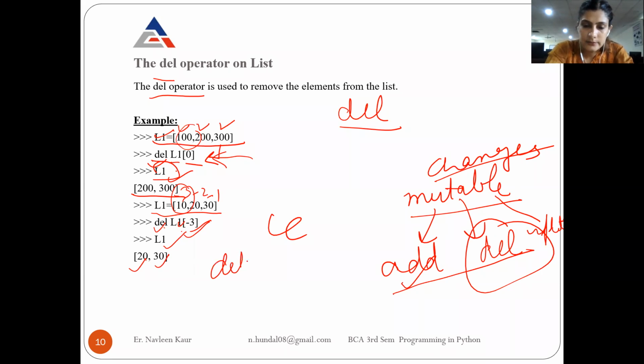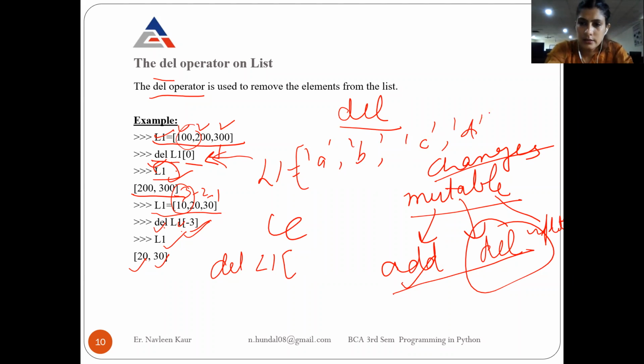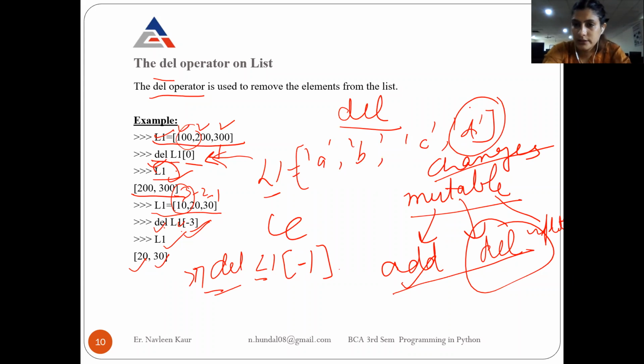Okay, suppose I have a list L1 equals A, B, C, D. And if I write del L1 -1, so what will happen? Delete L1's -1. This D will be deleted because it is the last element in the list. And when you print the contents of L1, the output will be only A, B, C. That's it, because now D is removed from the list.